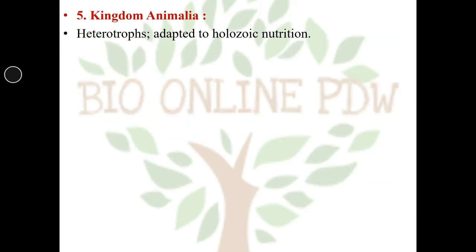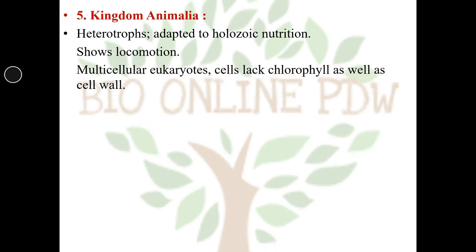The last kingdom is kingdom Animalia, which is the group of heterotrophs adapted to holozoic nutrition. They show locomotion. They are multicellular eukaryotes. The cells lack chlorophyll as well as cell wall. Growth is determinate, that means it always follows a definite pattern.